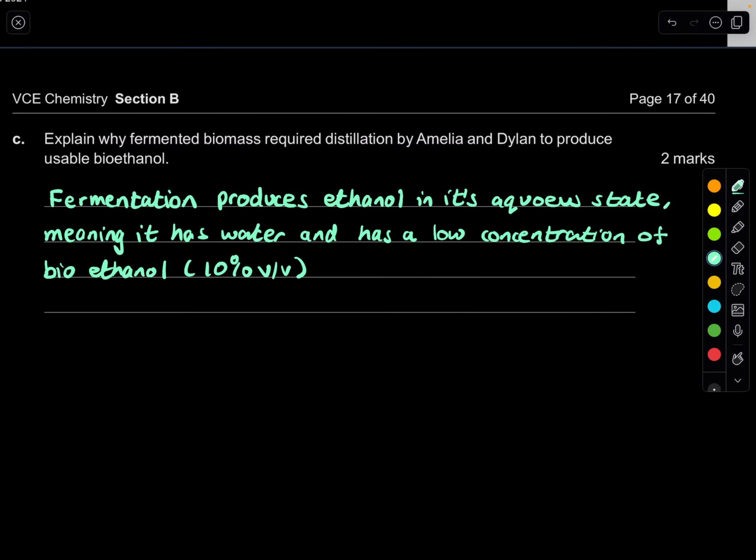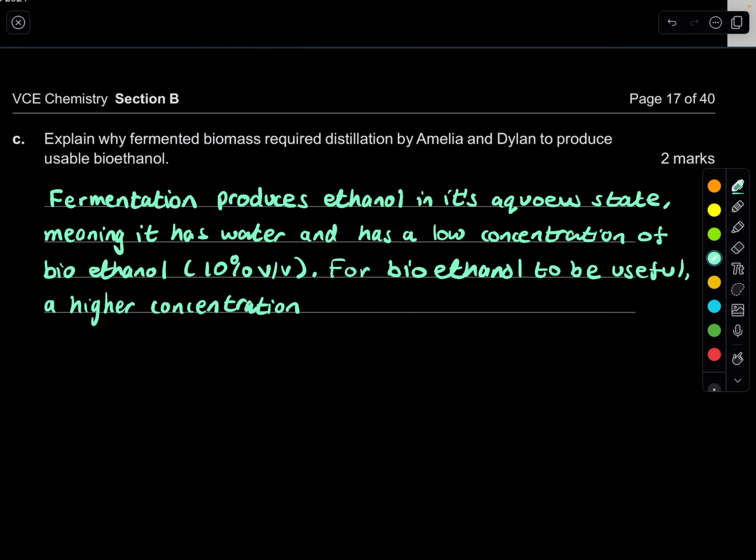Most of the books that you'll read, like Heinemann and Jacaranda, say around that 10% volume to volume. So for bioethanol to be useful, a high concentration is required.